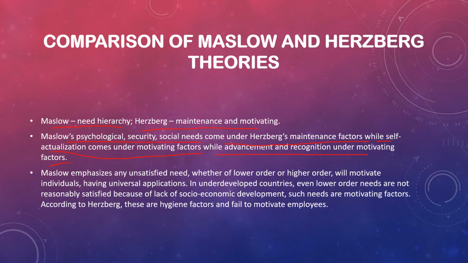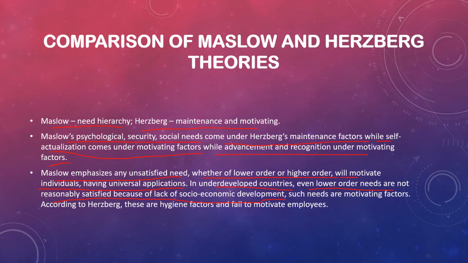Also, Maslow emphasizes that any unsatisfied need, whether of lower order or higher order, will motivate individuals, and it has universal application. Like in underdeveloped countries, even lower order needs are not reasonably satisfied because of lack of socio-economic development. Like in an underdeveloped country, if a farmer gets a high salary job, he will take it. This will increase his or her motivation.